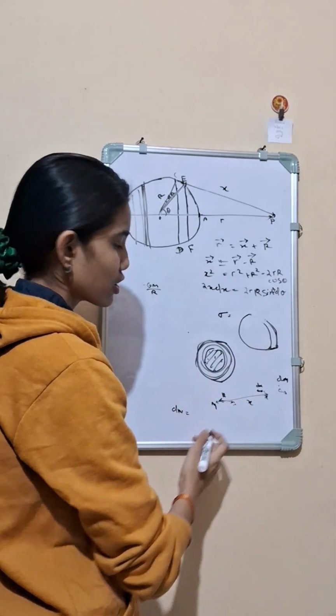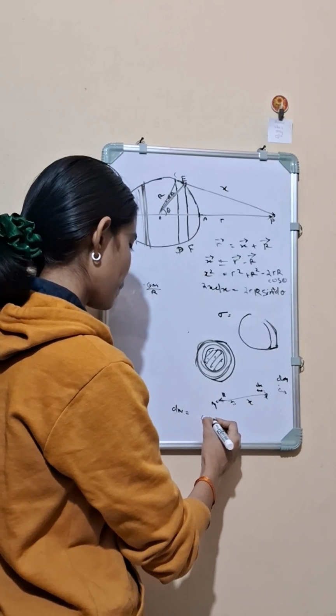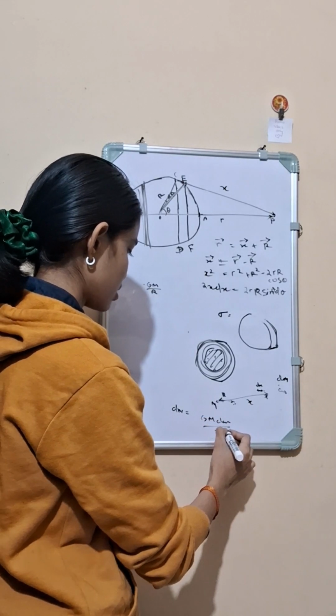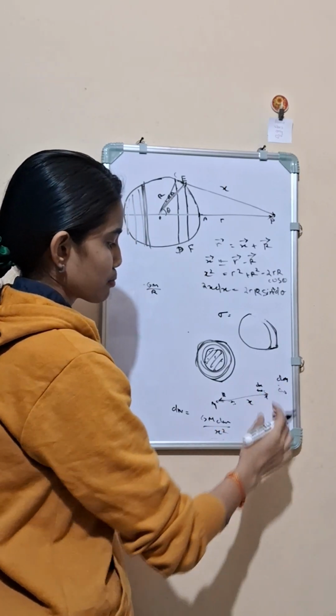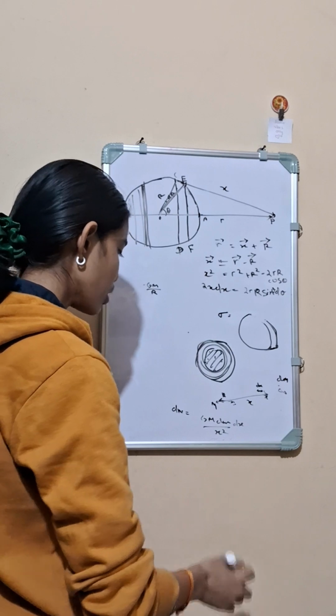So this will be equal to force into displacement, that is force is equal to GMdm by x square, into the displacement, we are displacing it a distance of dx, right?